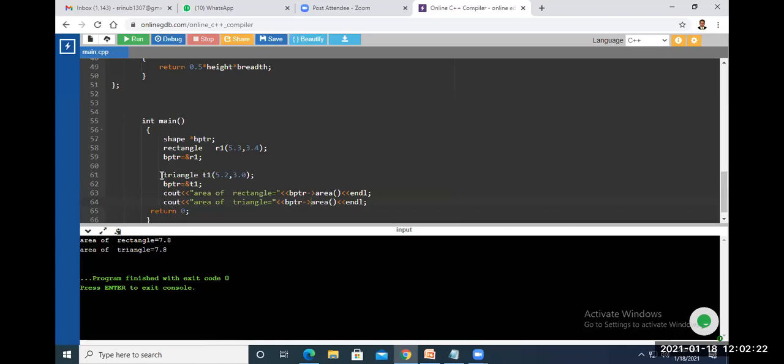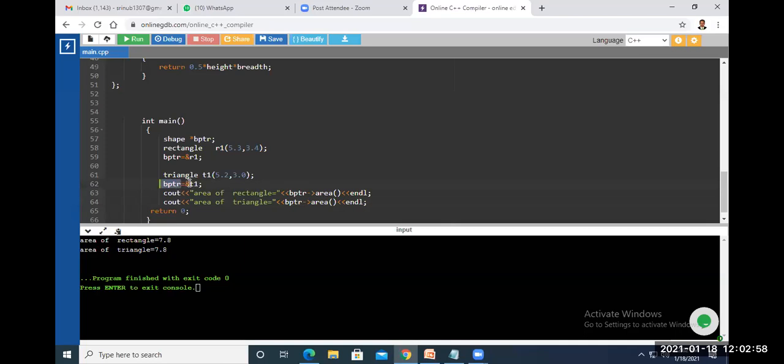See here in triangle, when we created the triangle object T1 5.2 comma 3.0, the base pointer is initialized with T1. After initializing the base class pointer with the address of T1, we have called the area function here. So what is the current value of the base pointer? What is the content of the base pointer? Which object address is there in the base class pointer?